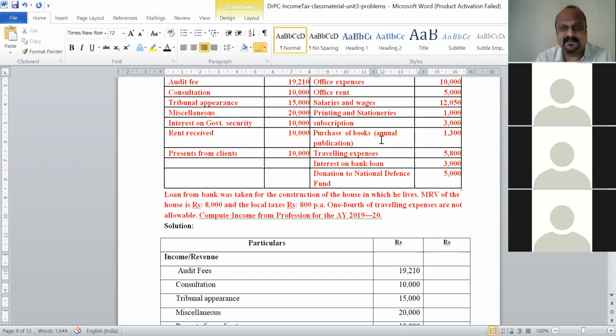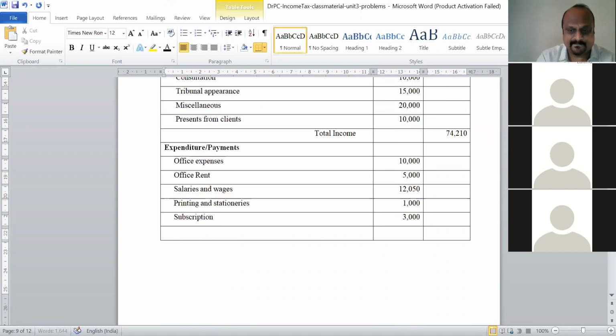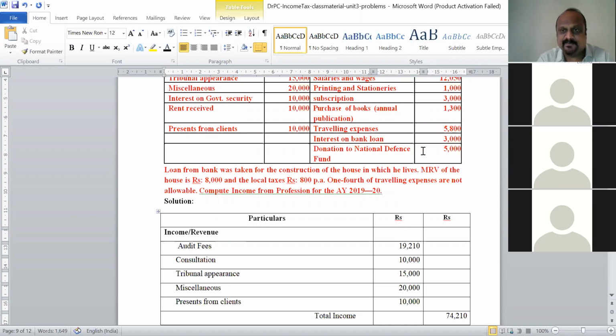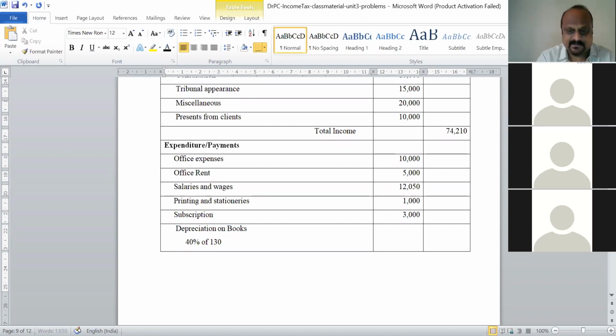We have to consider depreciation on books. So 40% of the value of the books that he has purchased, 1,300 rupees. How much does it come to? 520 rupees.